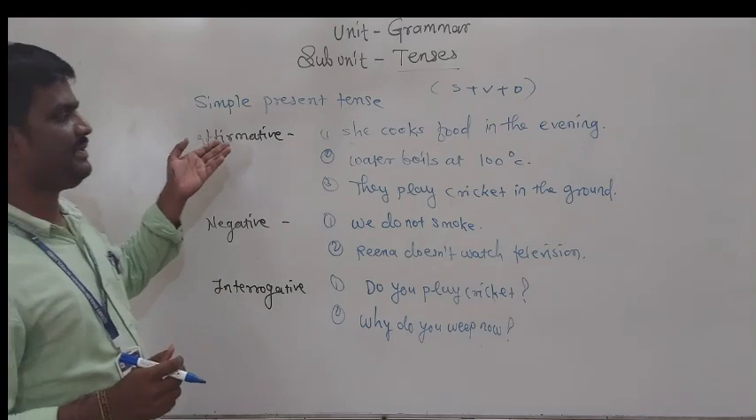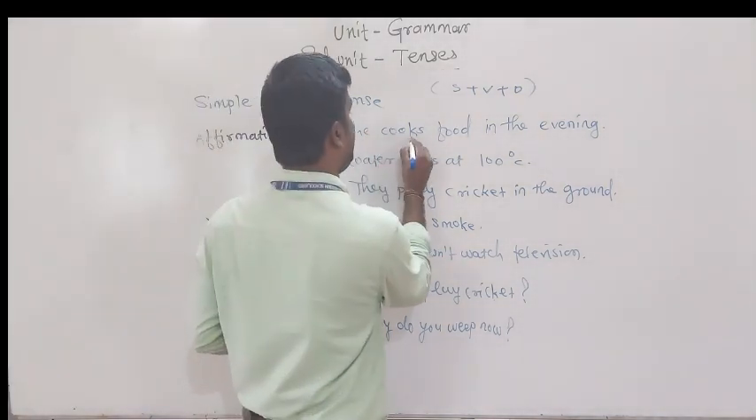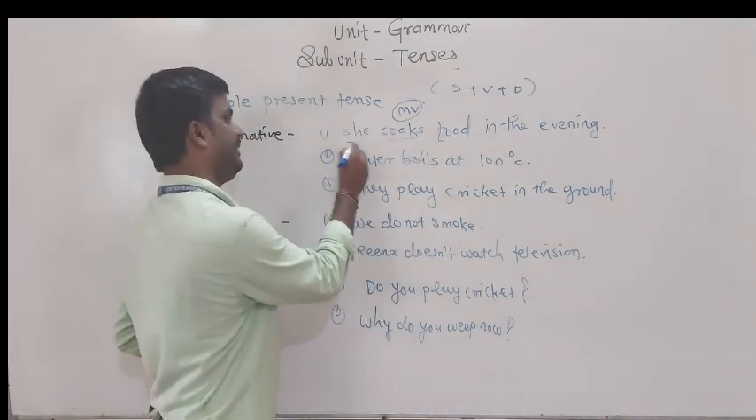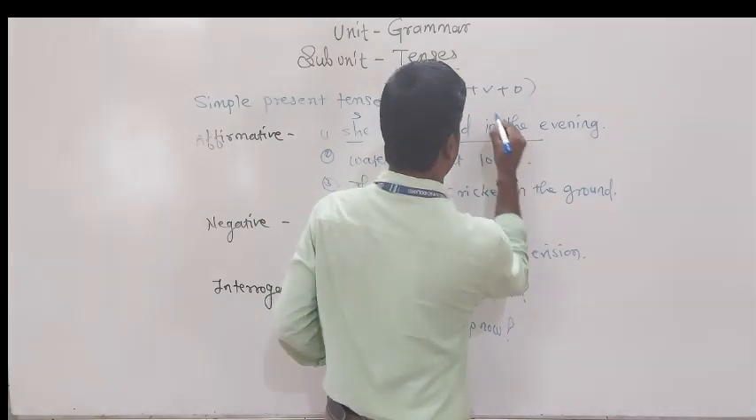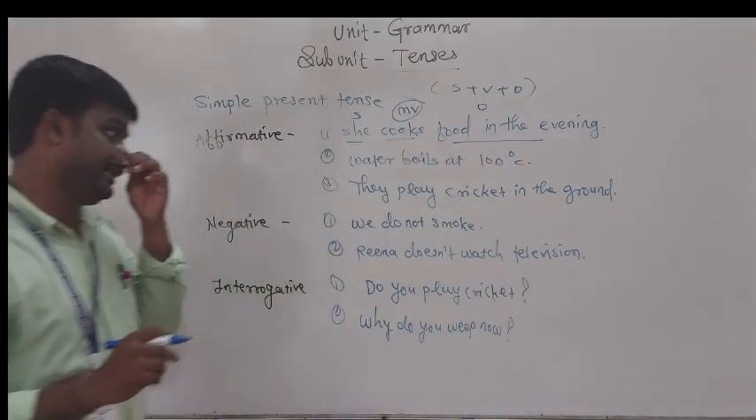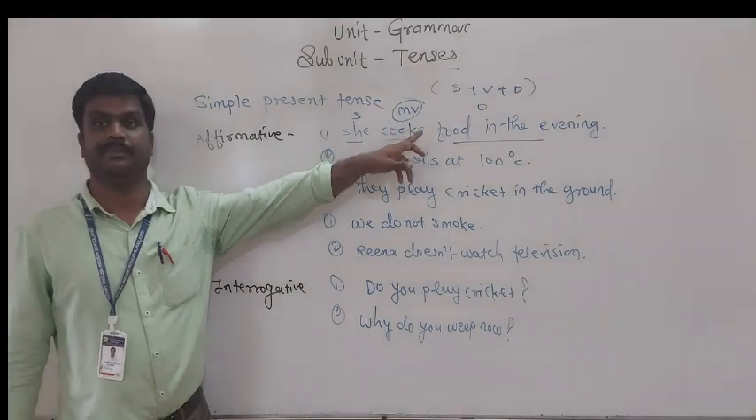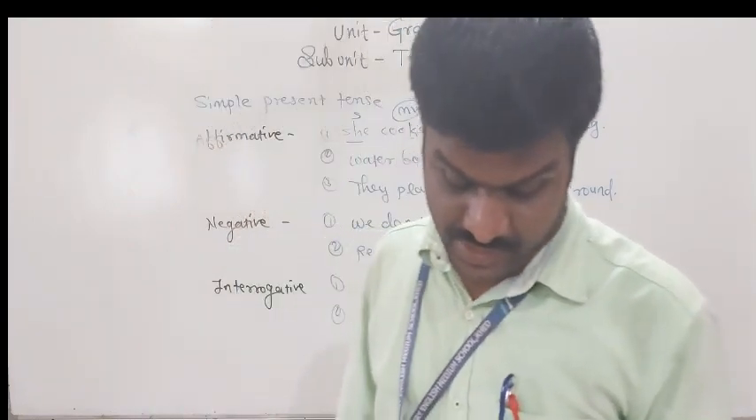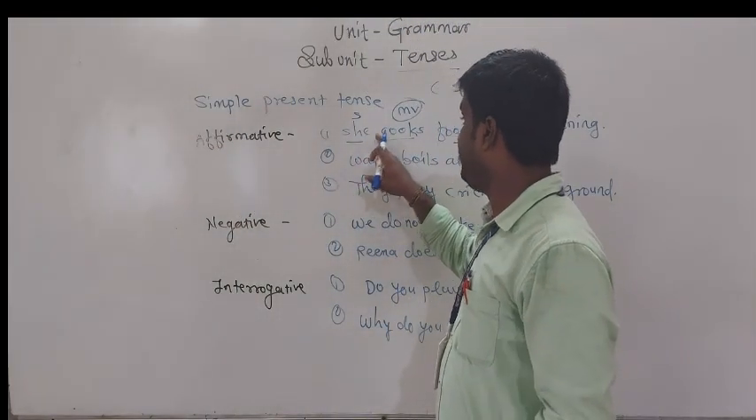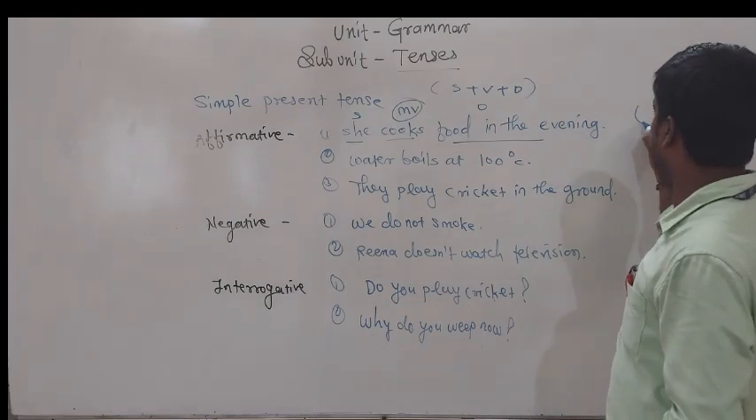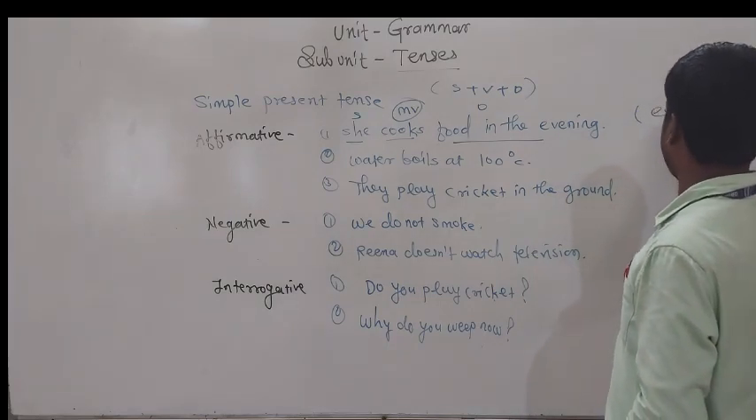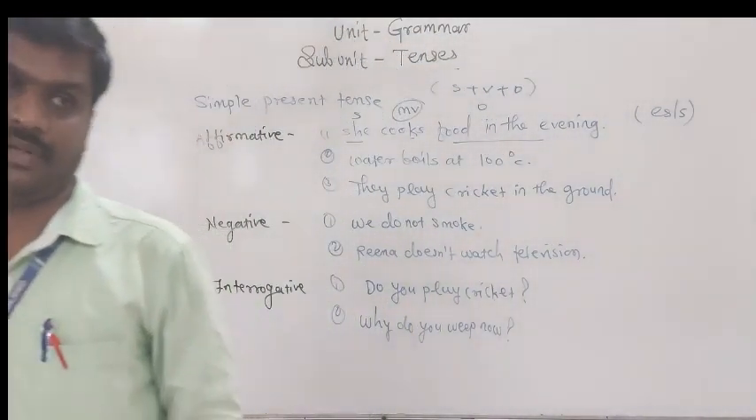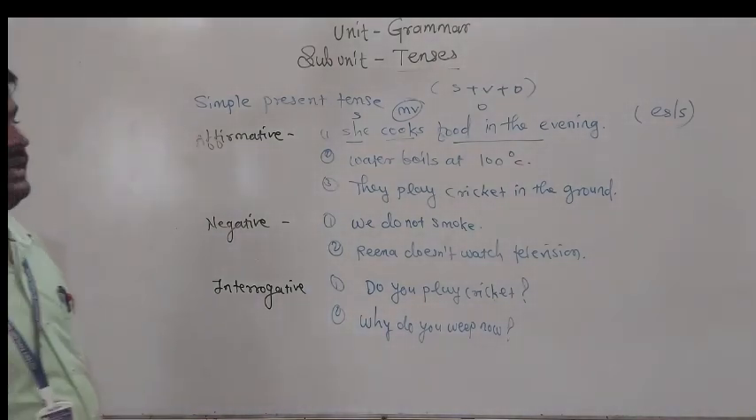Here, in the affirmative sentence, she cooks. It means the first form of the verb, the main verb, we are using here. She is the subject, and food is the object. She cooks food in the evening. It is an affirmative statement. It is a singular statement, and whenever we get a singular affirmative, we have to add s or es to the verb.